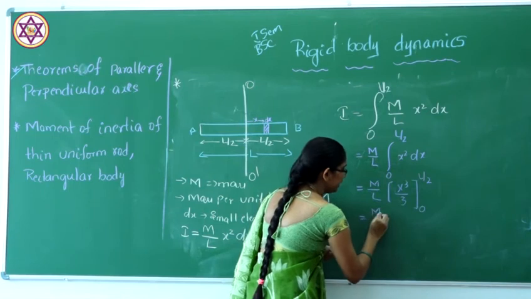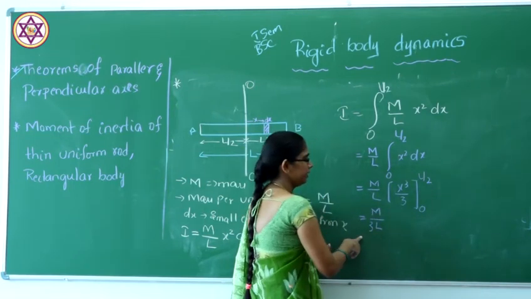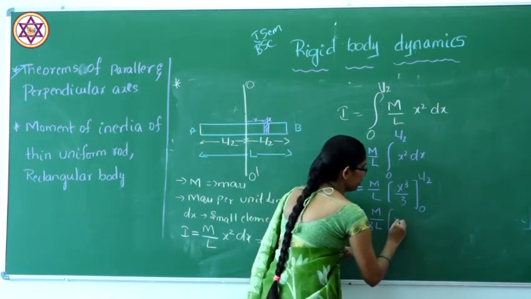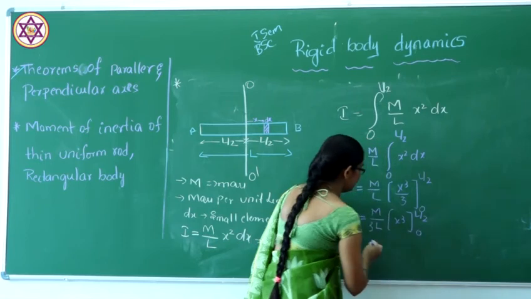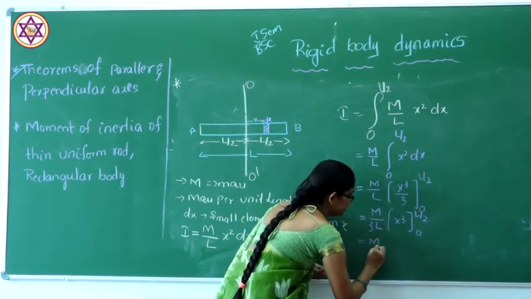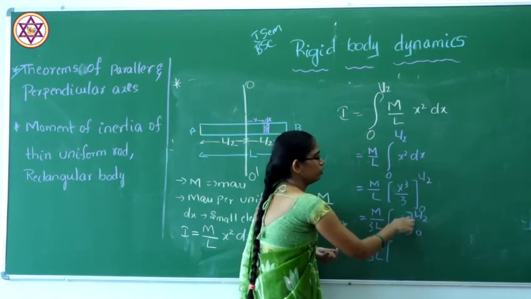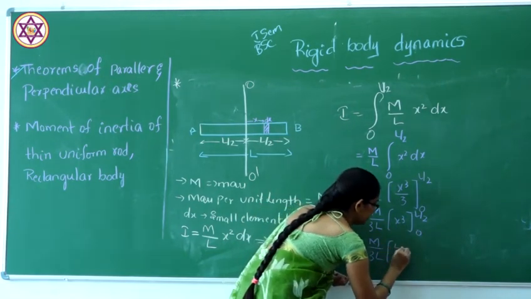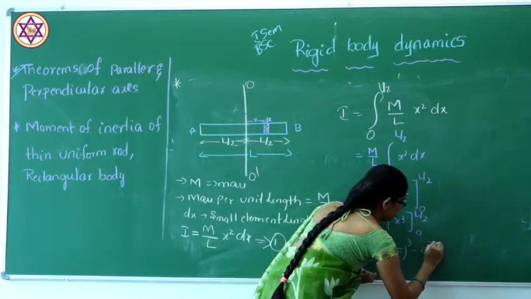So m by L, and 3 will be common. So x cube with the limits L by 2 to 0, I will apply the limits. So x cube by 3 is nothing but L by 2 whole cube minus 0.